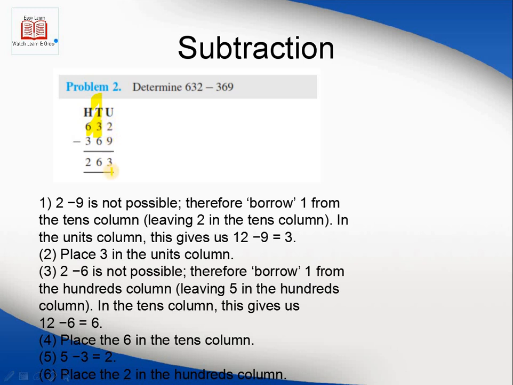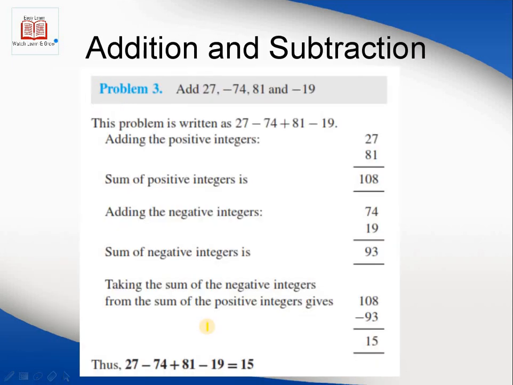12 minus 9 is 3, and here it becomes 2. 2 minus 6: we cannot subtract 6 from 2, so we need to borrow again from the hundreds column. Here 6, by taking the 1, becomes a 12. 12 minus 6 is 6, and here 5 minus 3 is 2. This is the theory. Once again, you can read it by yourself. I will provide you the file in the description section. If I forget, remind me.